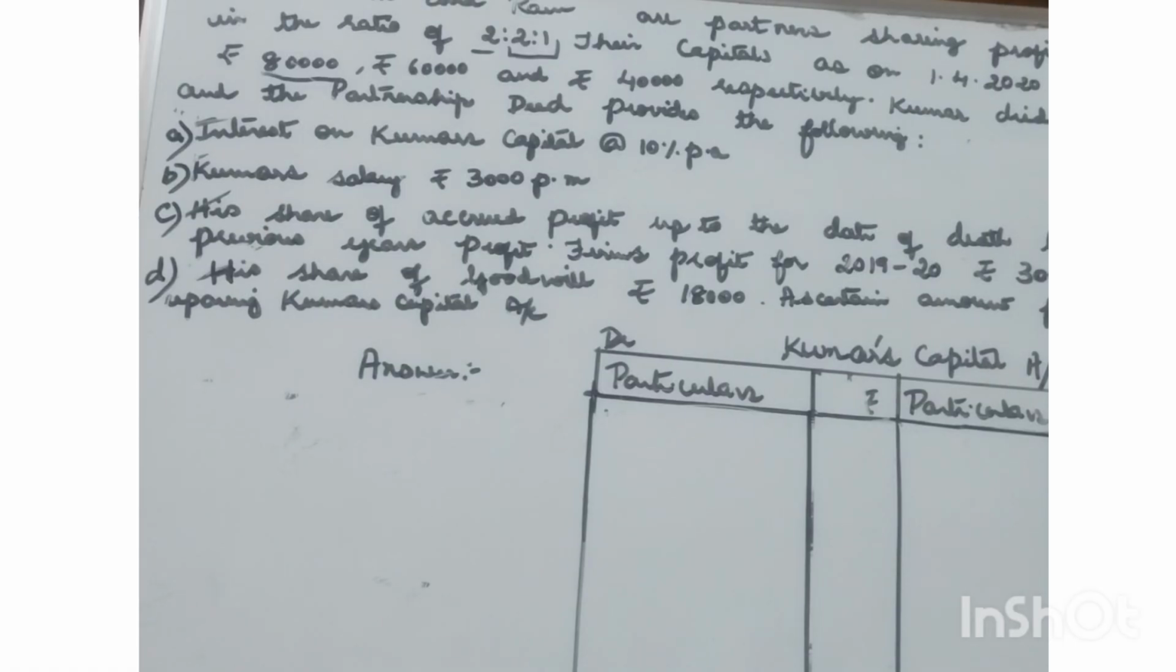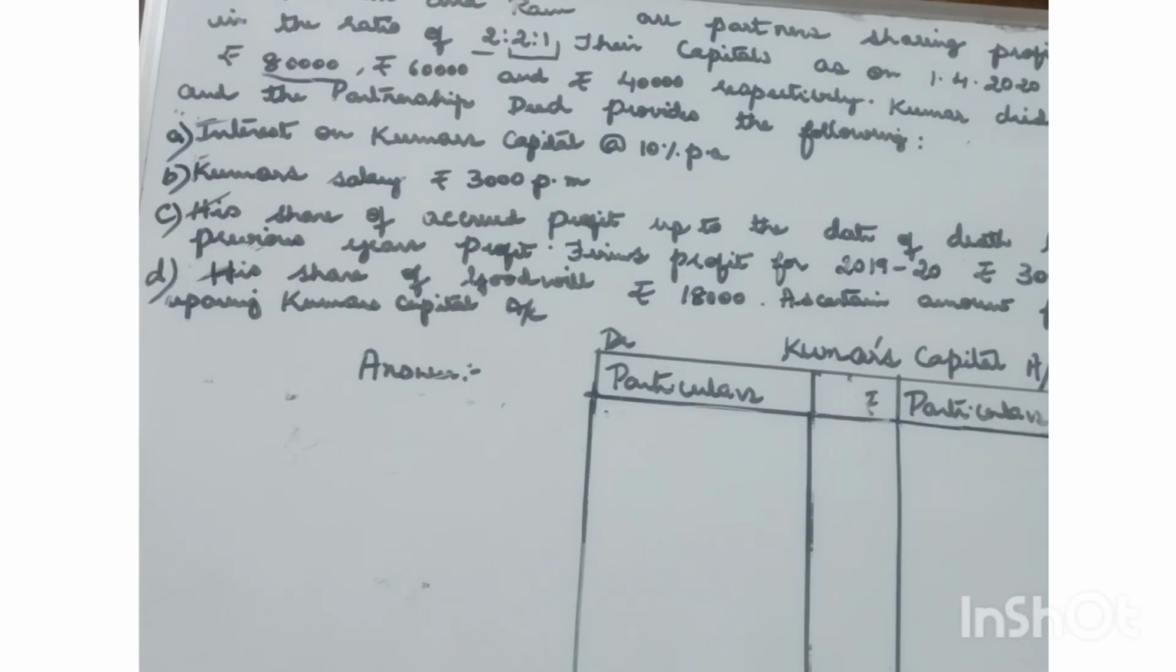We will understand the preparation of the business partner's capital account in case of death of a partner. This is one of the important questions, carries 6 marks. Three partners, Kumar, Mohan and Ram, have a profit sharing ratio of 2:2:1, and the capitals as on 1/4/2020.